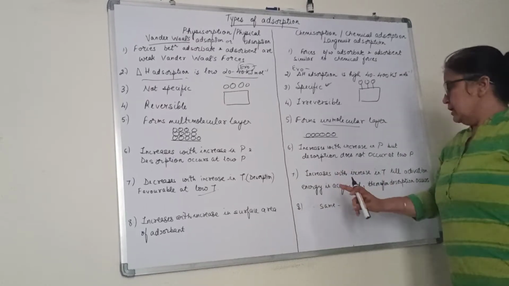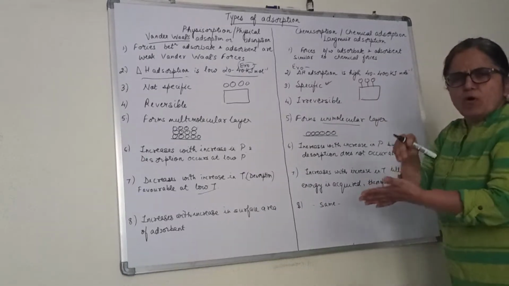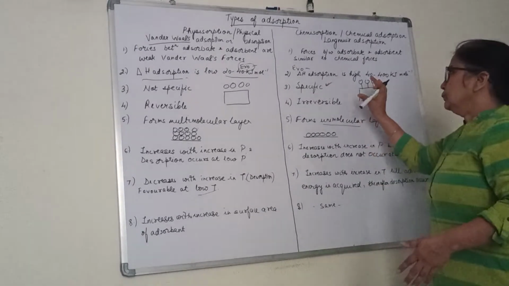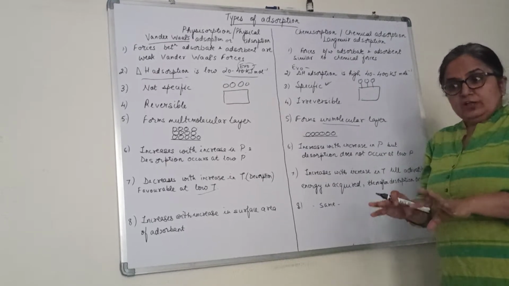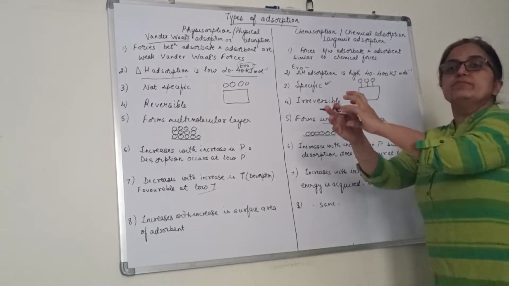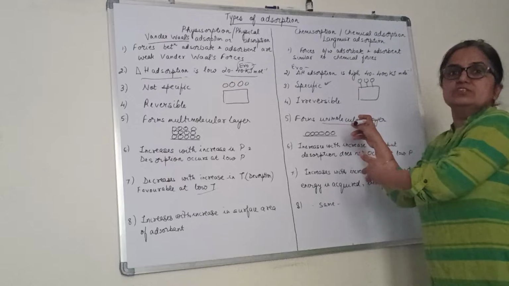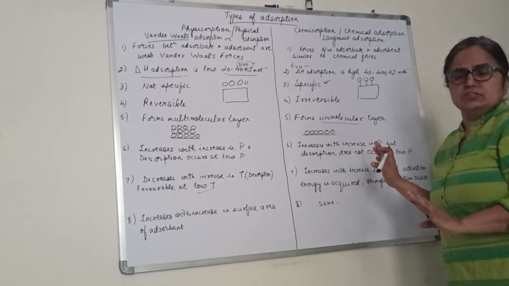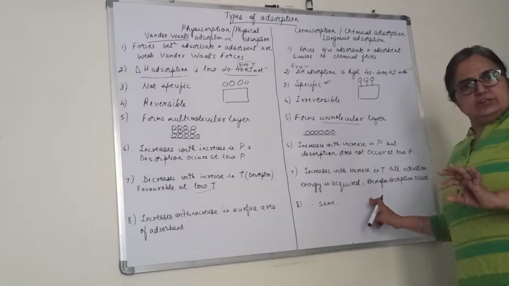What about chemisorption? In this case, a bond is formed between adsorbate and adsorbent, so the two should be activated. When we increase the temperature, the two get activated, and the chances of bond formation are more. They need activation energy; in physisorption they do not need activation energy. So chemisorption initially increases with temperature till the activation energy is acquired.